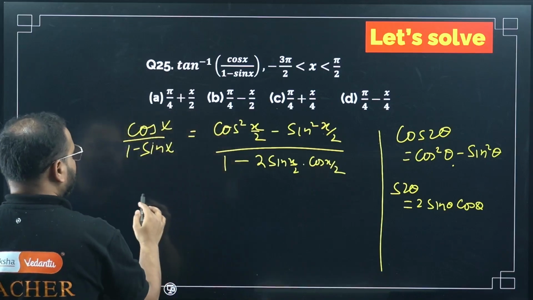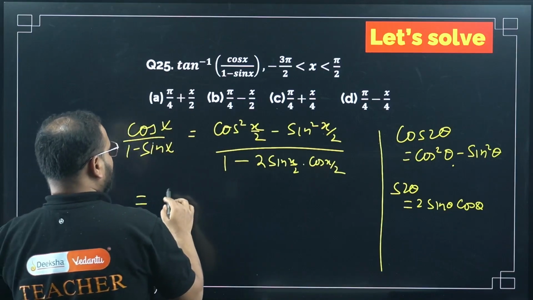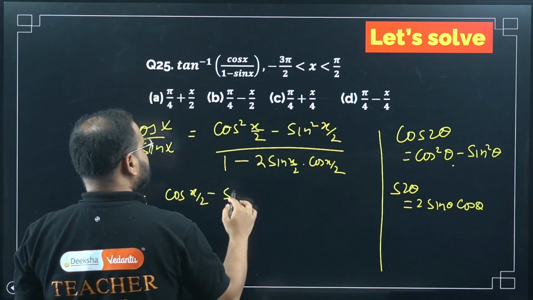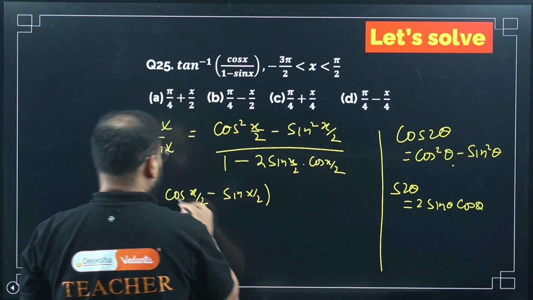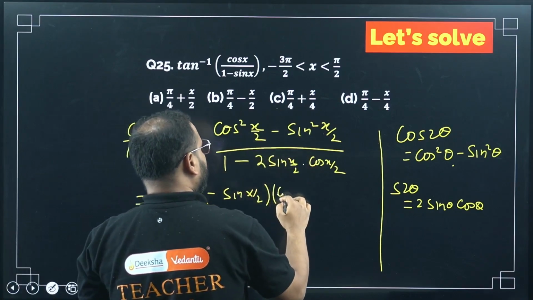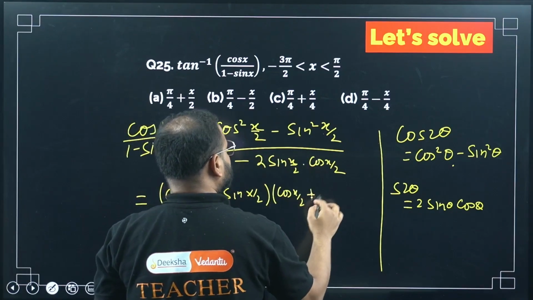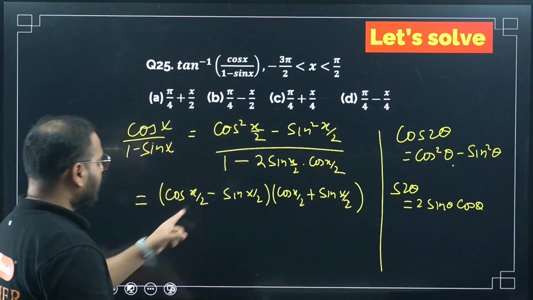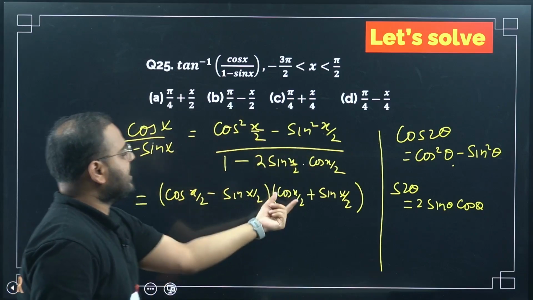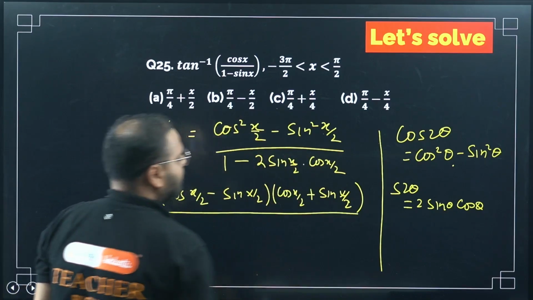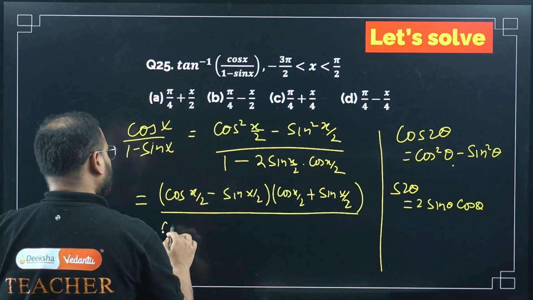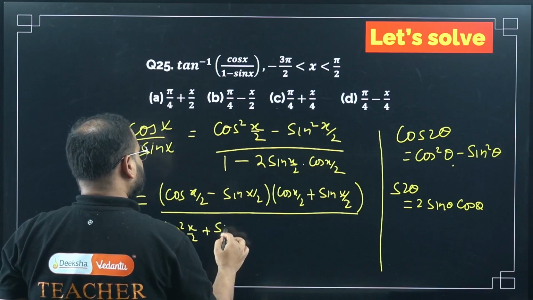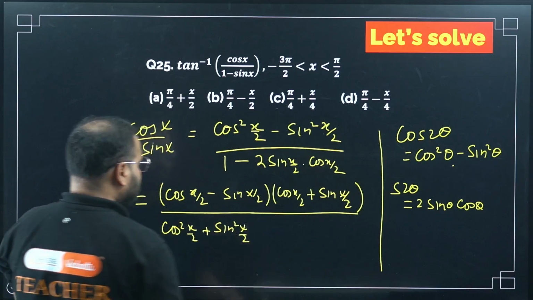Now please have a look here. So same thing will continue. I'll write it as cos x by 2 minus sin x by 2 times cos x by 2 plus sin x by 2. Please have a look: a square minus b square, so a minus b, a plus b. What about the denominator, sir? Check here. I can write 1 as cos square x by 2 plus sin square x by 2. How, sir? Cos square theta plus sin square theta is 1.